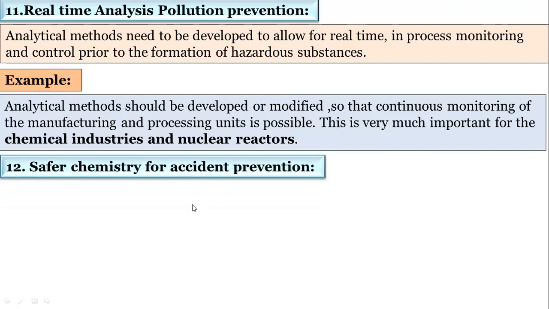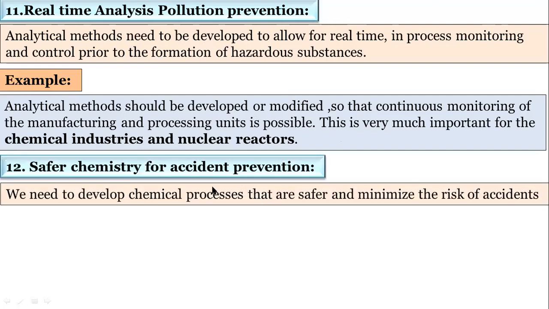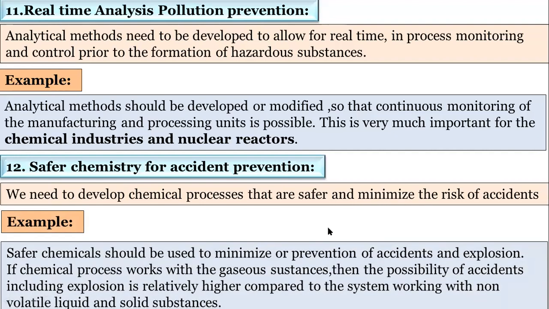Then the last green chemistry principle is safer chemistry for accident prevention. Nowadays it is very important. We have to use safer chemicals because in chemical industries many explosions and hazards are occurring. So we have to use such types of chemicals which minimize accidents. We need to develop chemical processes that are safer and minimize the risk of accidents.